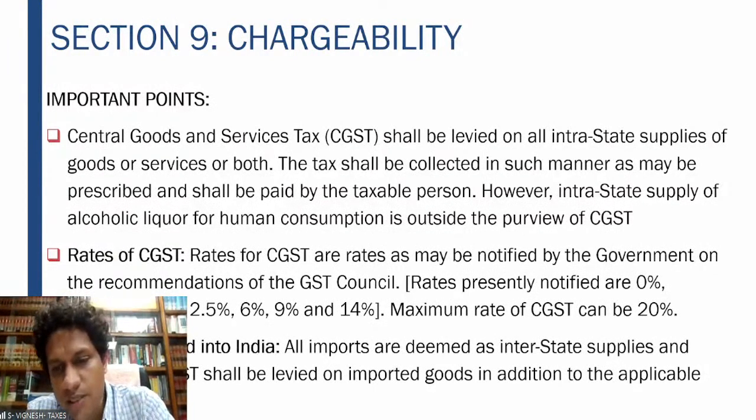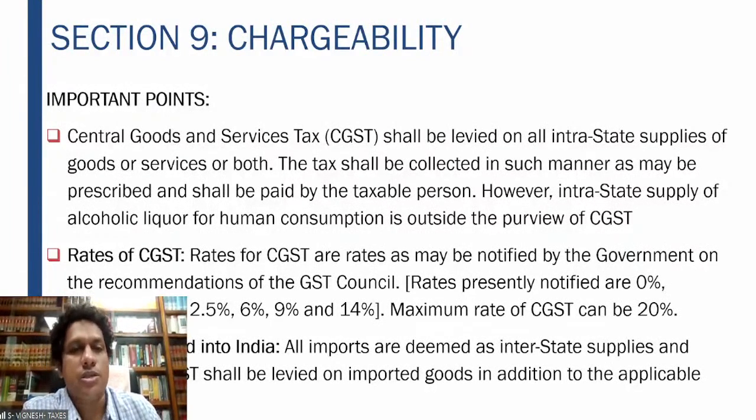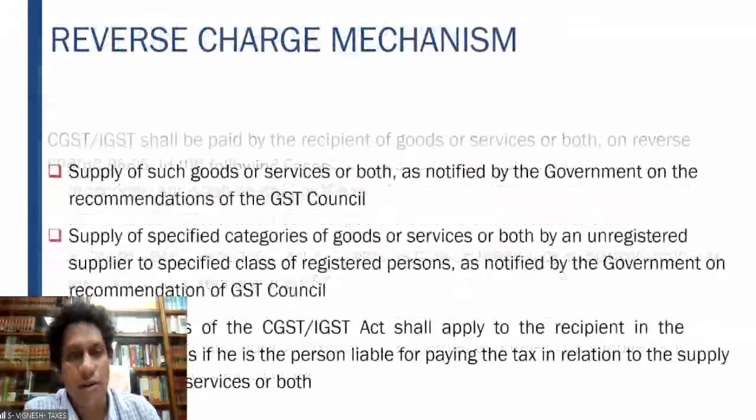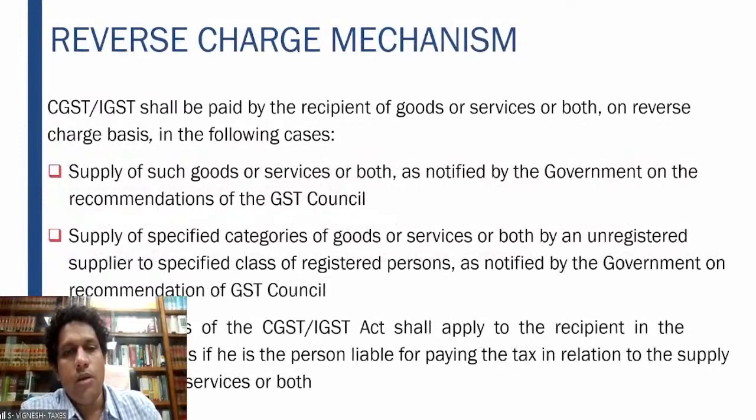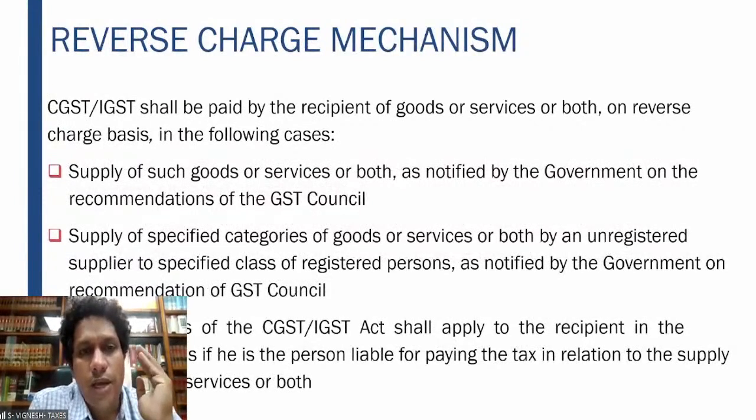Goods imported into India. All imports are deemed as interstate supplies. Accordingly, IGST shall be levied on imported goods in addition to the applicable customs duties. Right? So IGST and customs duty both will be levied in case of imports. So therefore, as I told you, 9 subsection 3 and 9 subsection 4, reverse charge mechanism will be applicable. Supply of such goods or services as notified by the government on recommendations of the council.